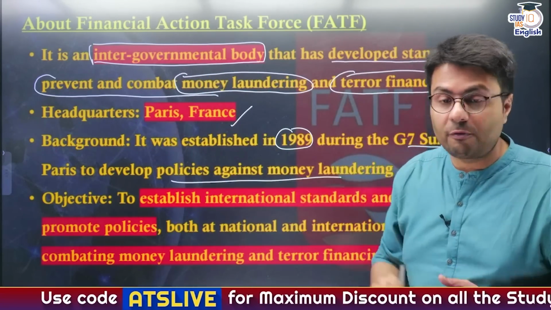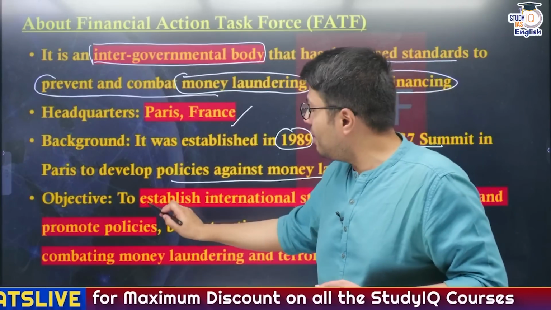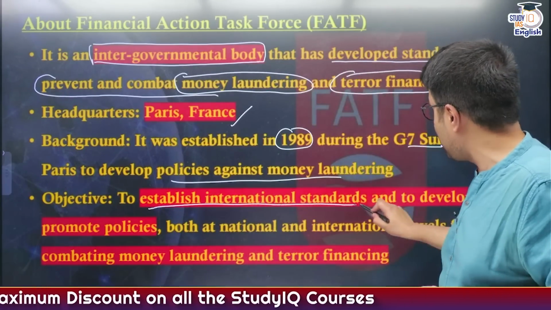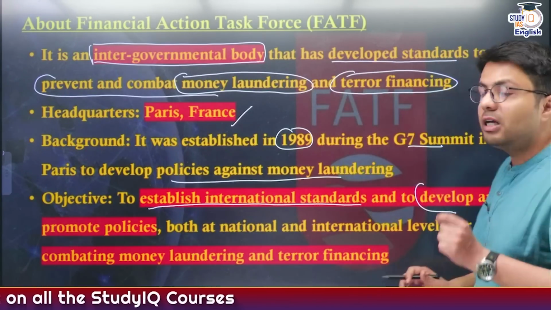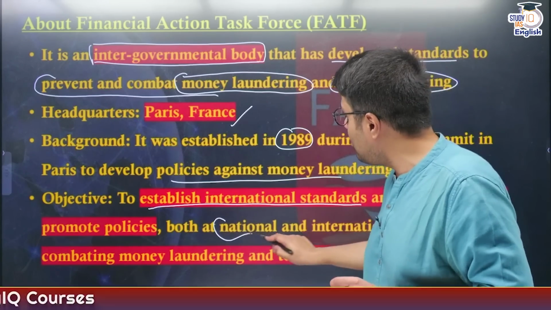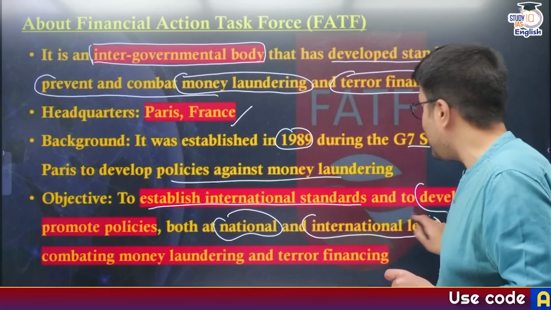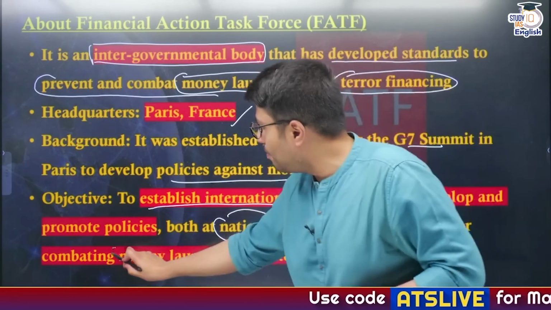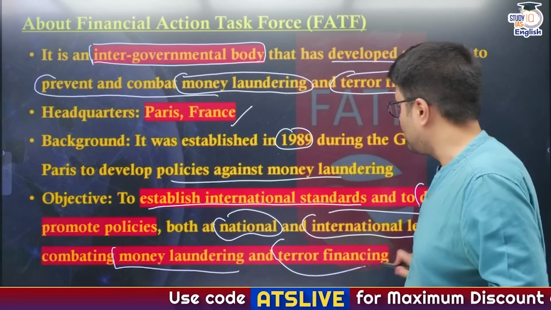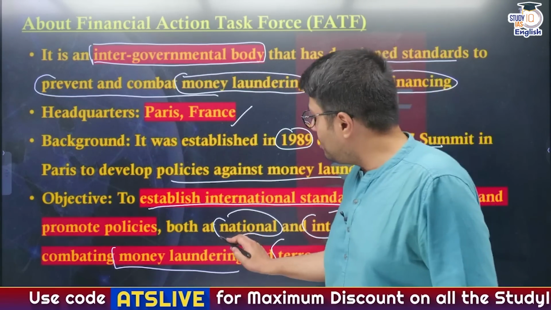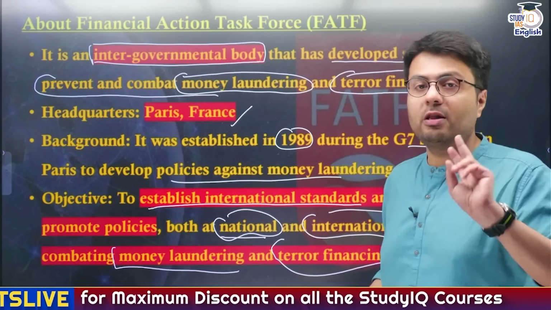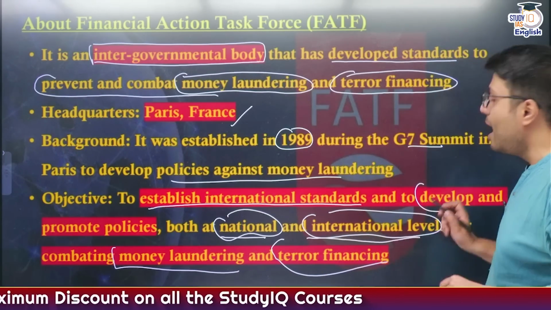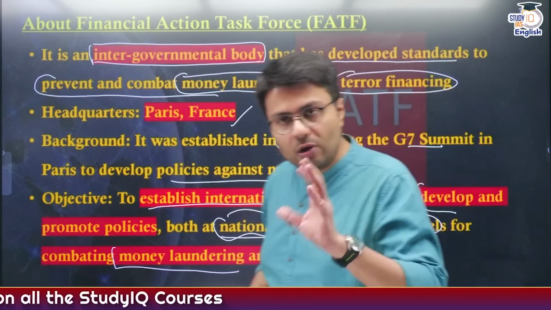FATF is quite effective. And if you look at the objective of this body, you will find that it establishes international standards and develops and promotes policies at both national as well as international levels so as to combat money laundering and terrorist financing. Understood? So it deals with standards that are implemented at both levels, national and international. How does it implement them? I will tell you.